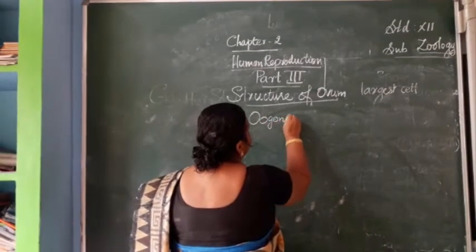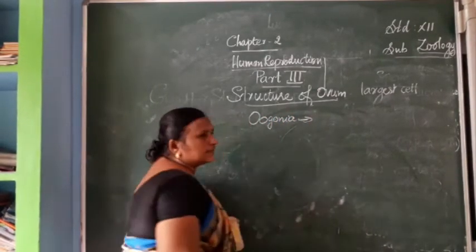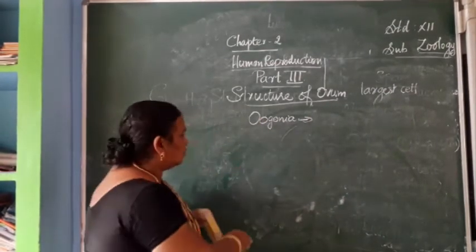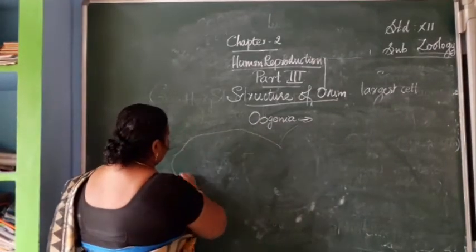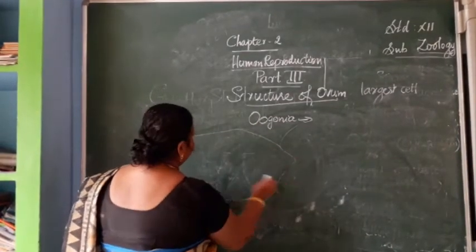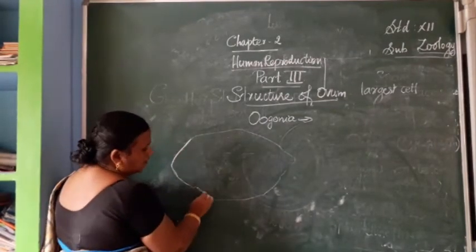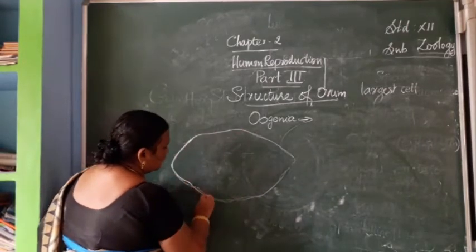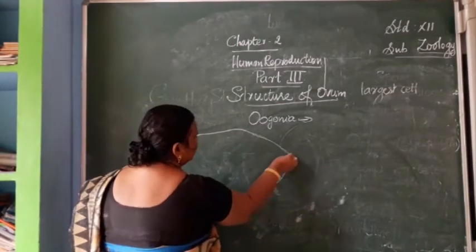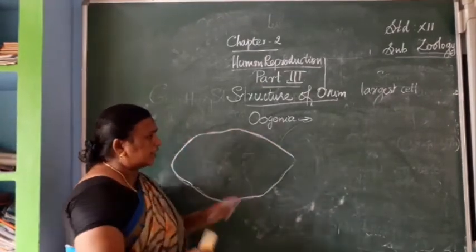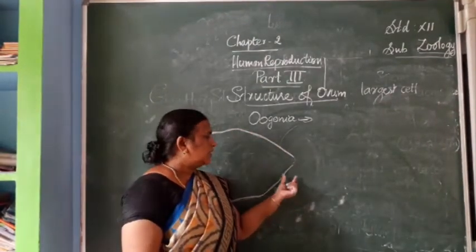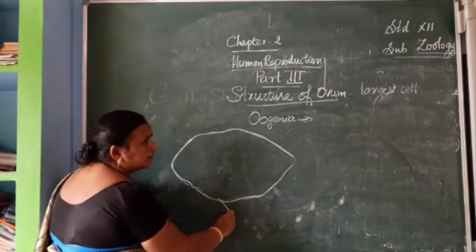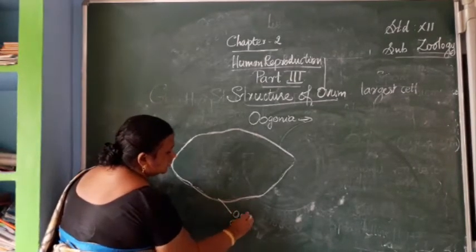Oogonia. The primordial cells will be formed inside the germinal layer. We know the structure of the ovum. Internal structure of the ovary: it is covered by the outer layer. This outer layer is made up of plasma membrane, and near that plasma membrane, the germinal layer is there.